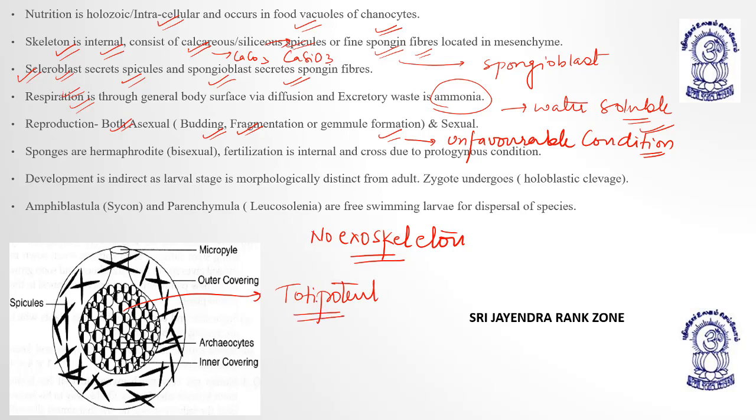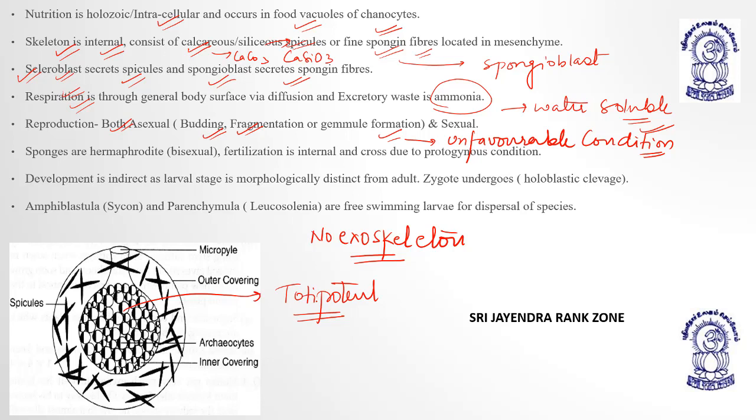So gemules have archaeocytes, which have the capacity to divide and be converted into any form, ova or sperm, right? So reproduction is done by both asexual and sexual means. Asexual means budding, fragmentation, and gemule formation, and sexual means with the help of ova and sperm.